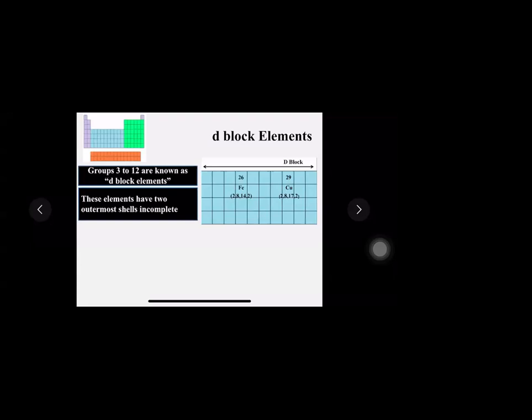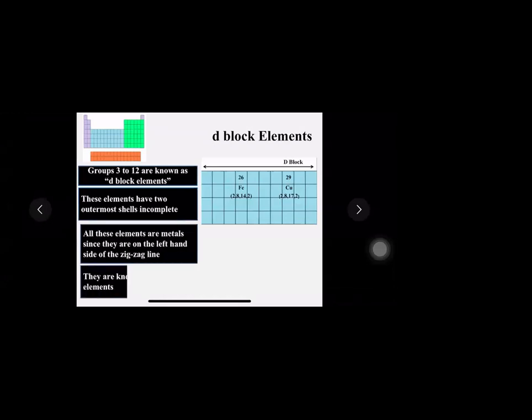Till now, what we had discussed was that only the last 1 shell was either incomplete or complete. But what is the problem here? Last 2 shells are incompletely filled. Similarly for copper. Look at copper: first 2, 8, 17 and again 2. So here also 2 outermost shells are incomplete. And when the 2 outermost shells are incomplete, we call such elements transition elements. What do we call them? Transition elements.